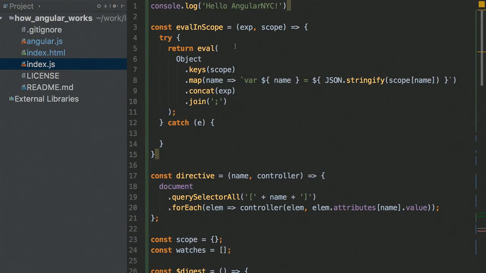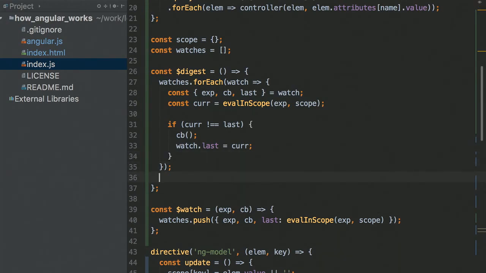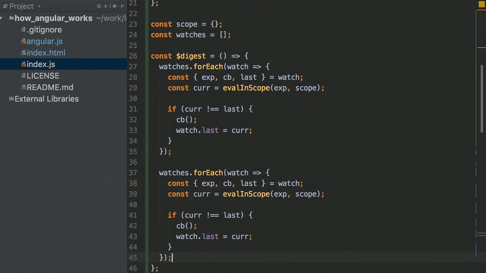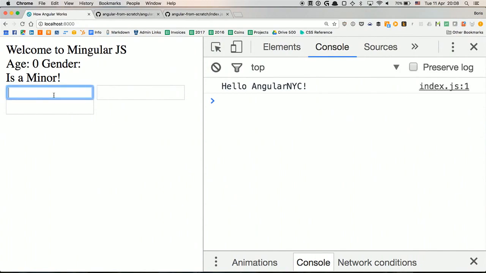Option number 2 is, let's say, so let's do something like this. Inside of my digest, how about we run digest twice? Right, so the first time it will run and the age callback will run, right? Update the retirement. The second time the retirement will notice and show itself. So let's try, and perfect, so it's working.